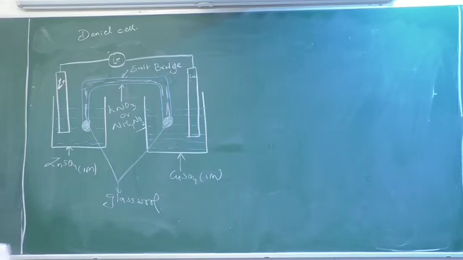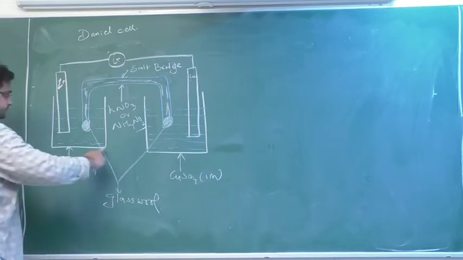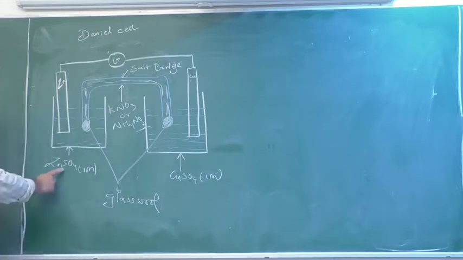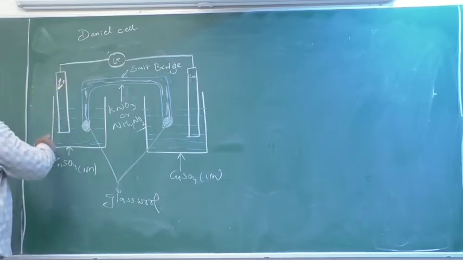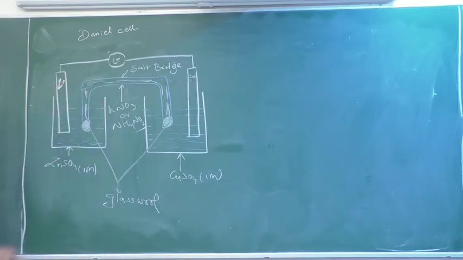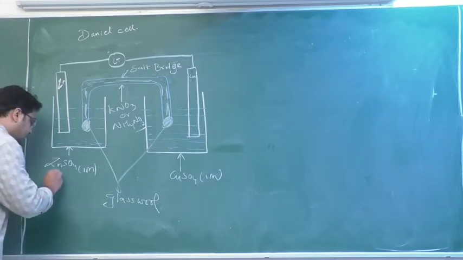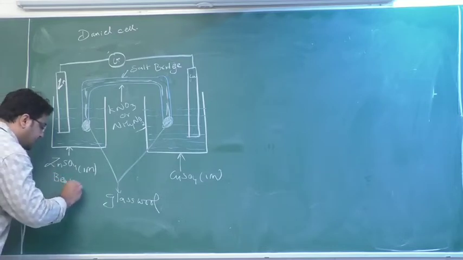So you can see there is one beaker with a ZnSO4 solution of 1 molar. In this I have dipped a zinc rod. And just now I told you, this is nothing but one half cell, a metallic rod dipped in its own salt solution. So you can name it beaker A.